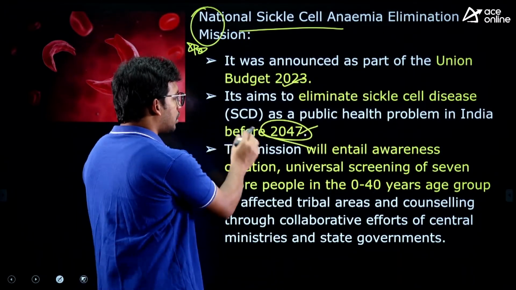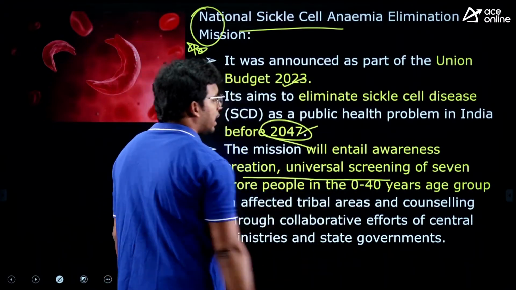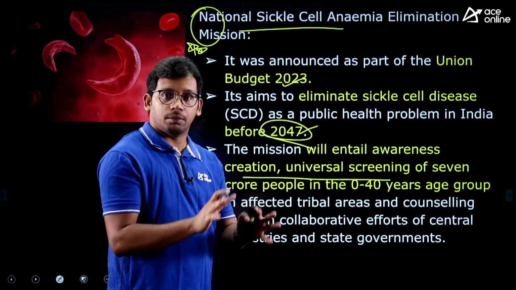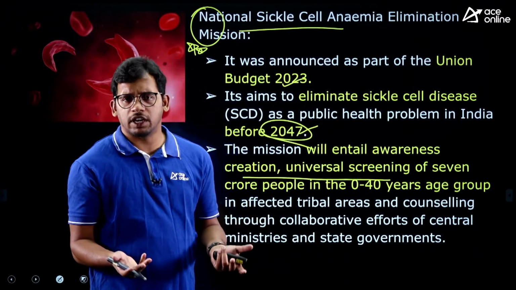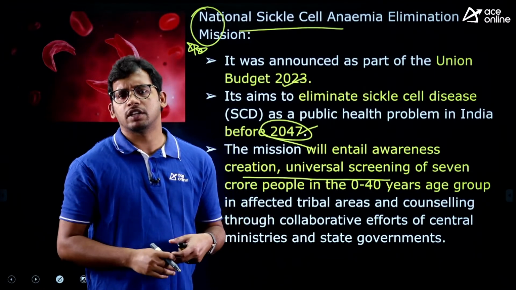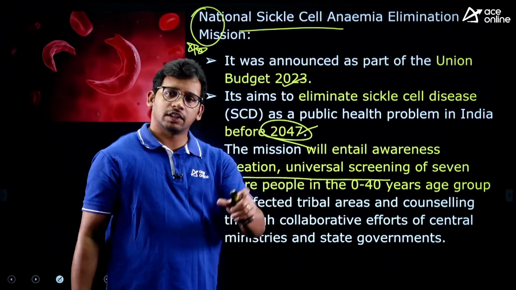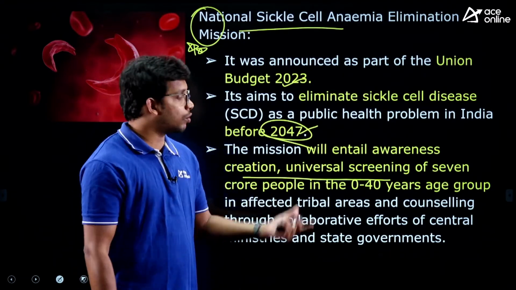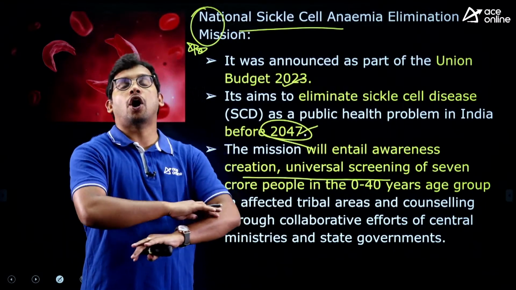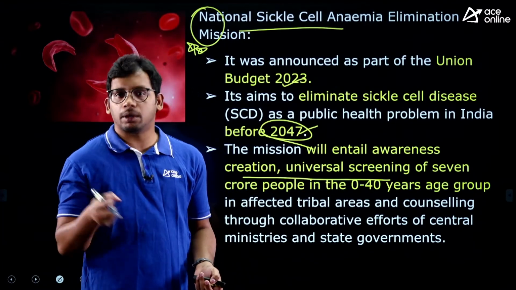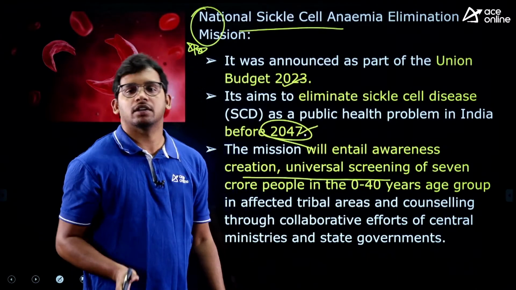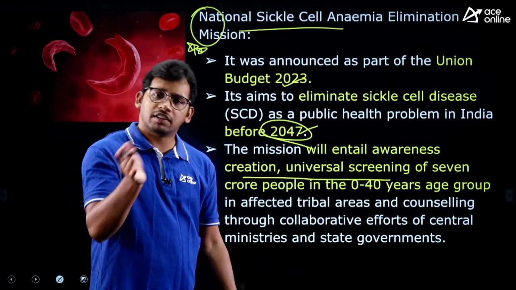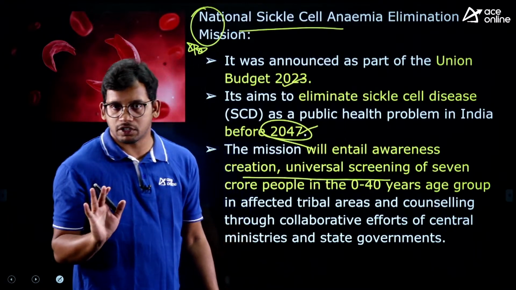So this is the objective, and this aims to create awareness and screening, because most of the time people don't go for screening, all because of lack of monetary support. So this disease persists and it may lead to death also. Now the government is aiming to screen all the people, by taking blood tests, so they will come to know which people are suffering from this disease. If it is in the initial stages, it is always easy for us to cure it, right?